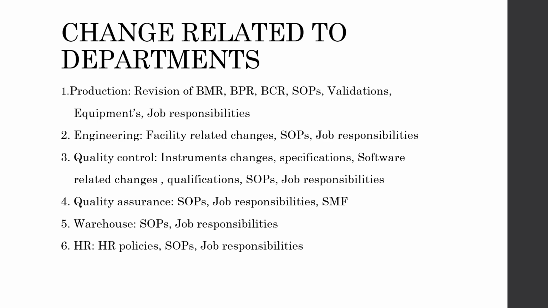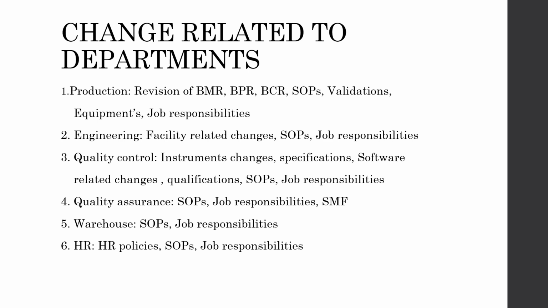So, for example, it is some training SOP, and how a person has to be trained, what are the systems that have been changed, and what are the criteria to be met by the personnel. So that is the responsibility and that is the SOP related to the quality assurance.